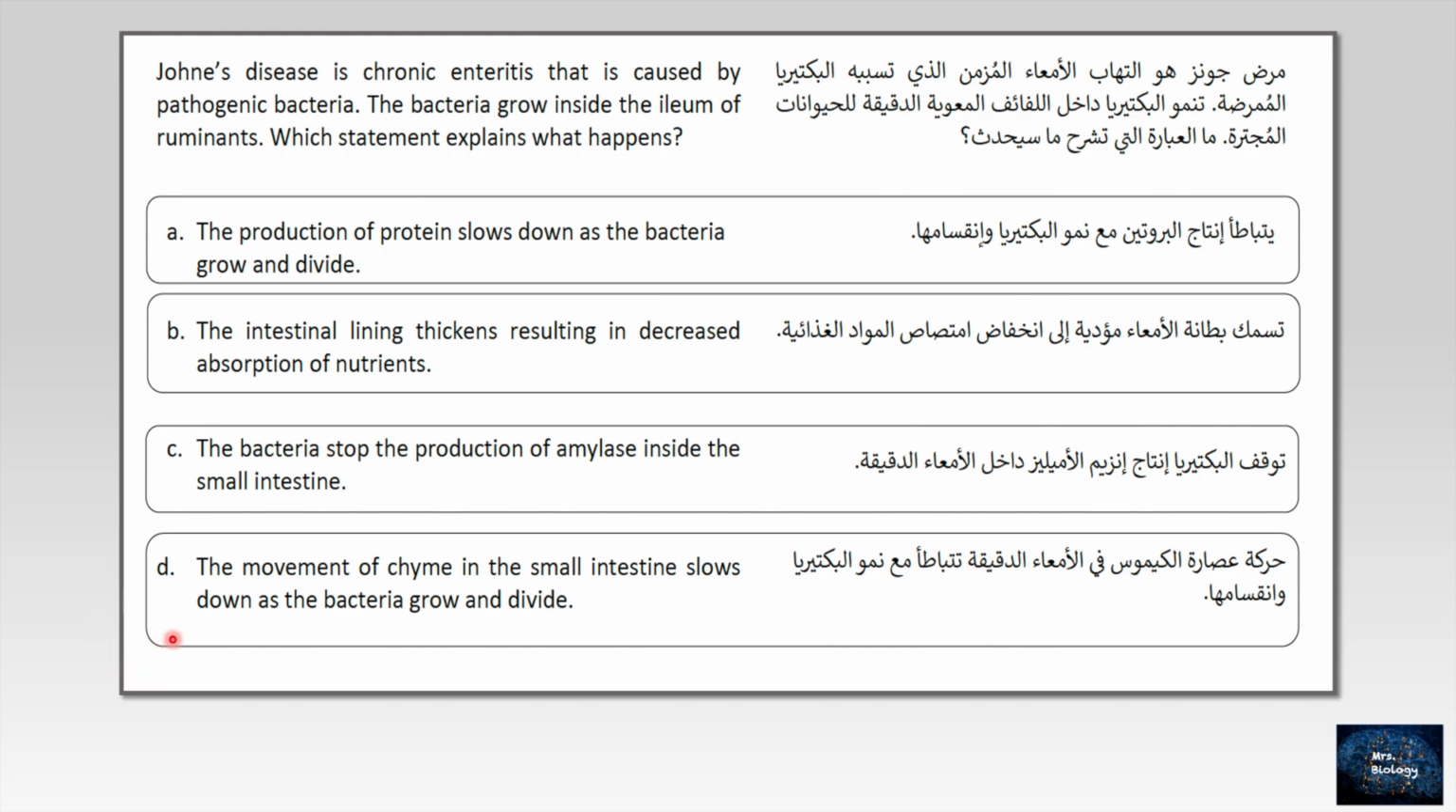Move to D. The movement of chyme in the small intestine slows down as the bacteria grow and divide. Again, the same idea. Bacterial infection mostly will cause diarrhea. So once the diarrhea is happening, that means the chyme will move very fast in the small intestine because there is no absorption. And that will support the idea of answer B. That means the answer here is what? B.